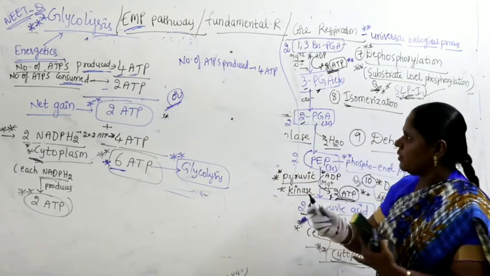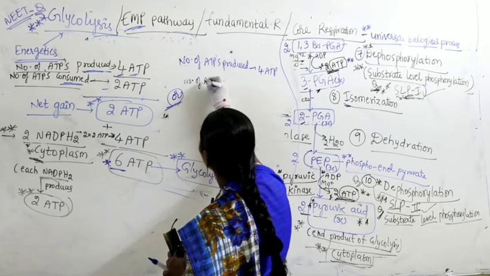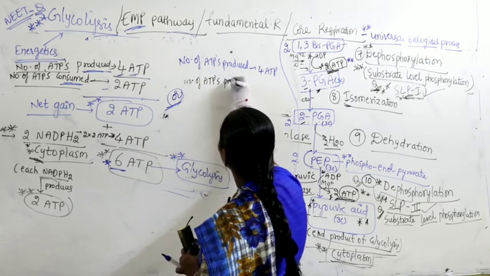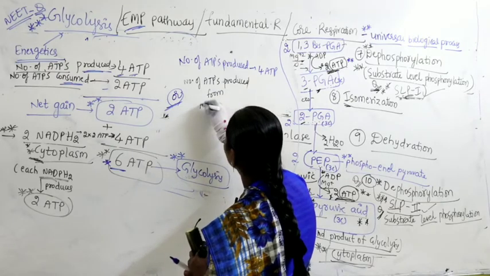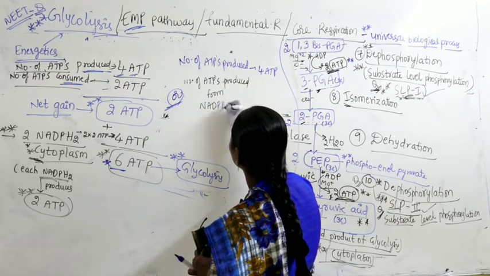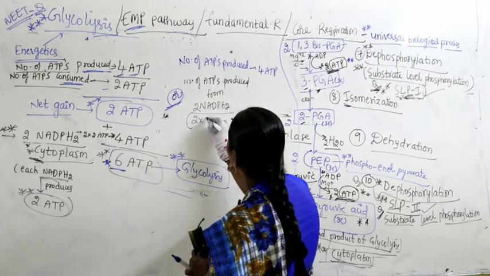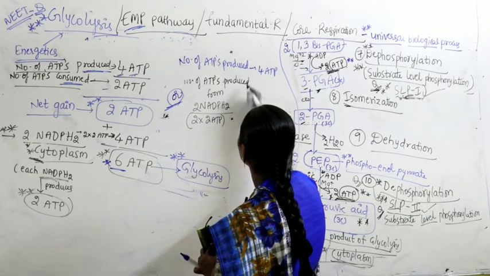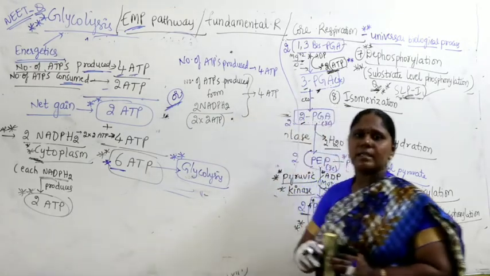Next, number of ATPs produced from NADPH2. So, 2 NADPH2, that means 2 into 2 ATP. How much will you get from this also? 4 ATP. Yes or no?